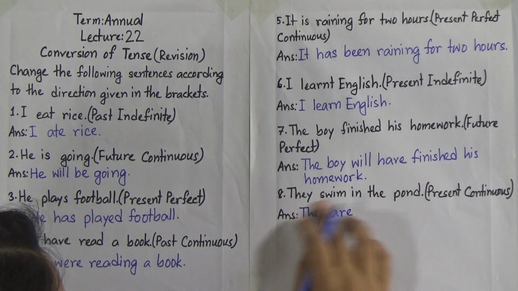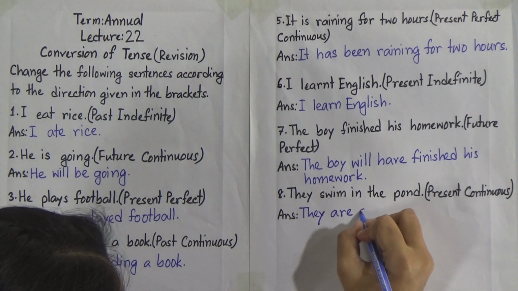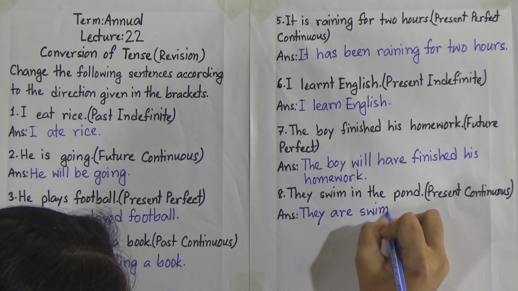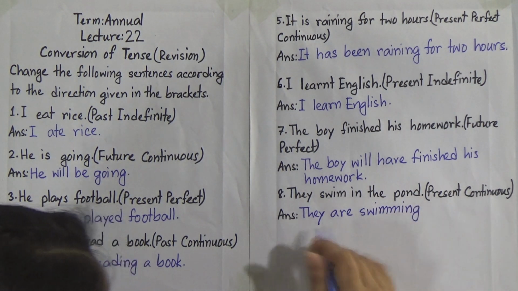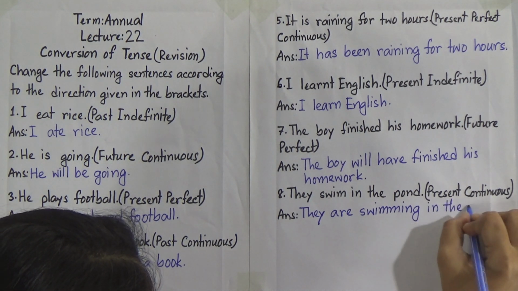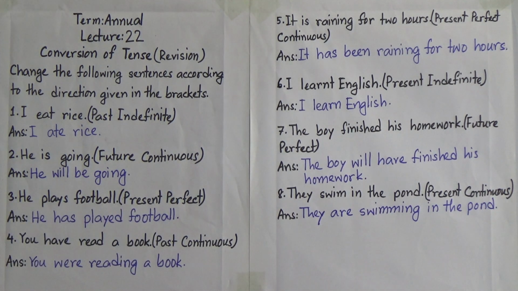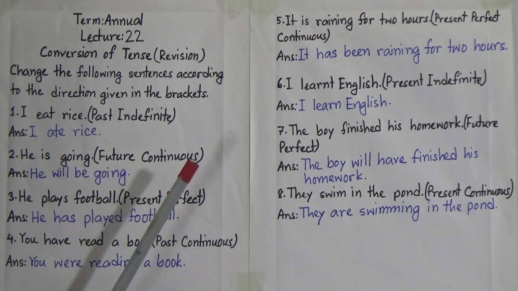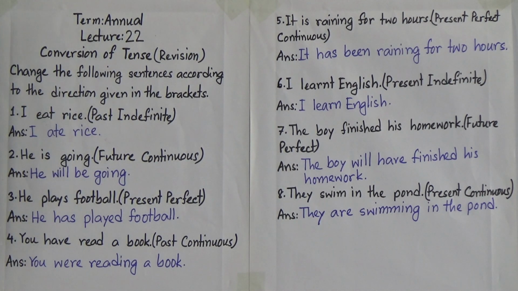They are. Now we will write the verb along with ing, and the m will be double. They are swimming. Now the rest of the sentence, in the pond. So they are swimming in the pond. This is our answer. So dear students, today we have done exercises of the conversion of tense,